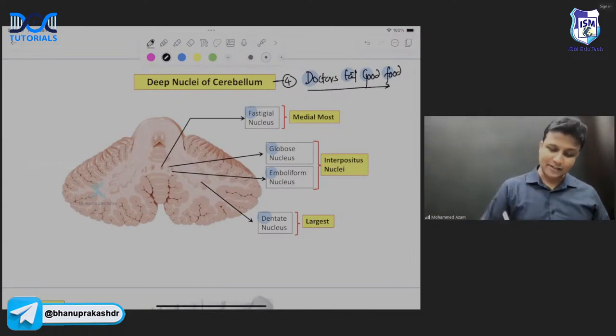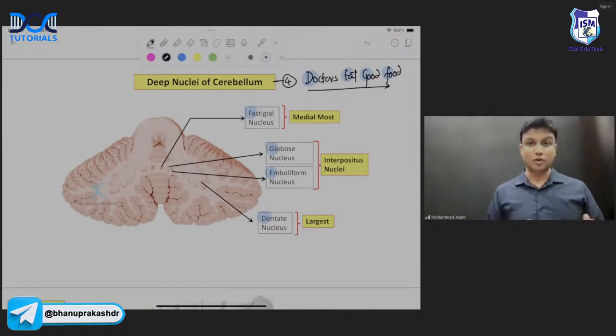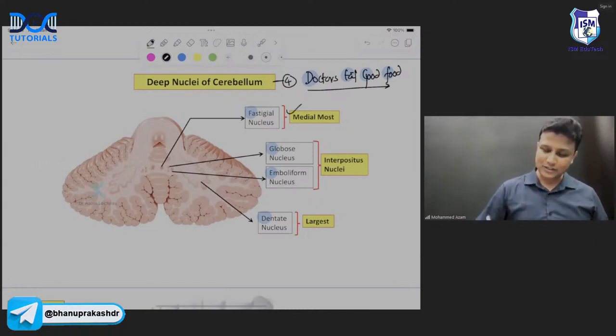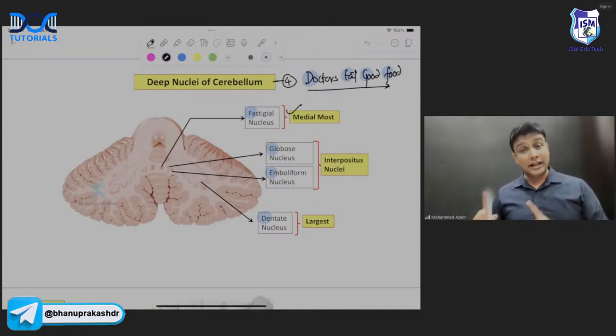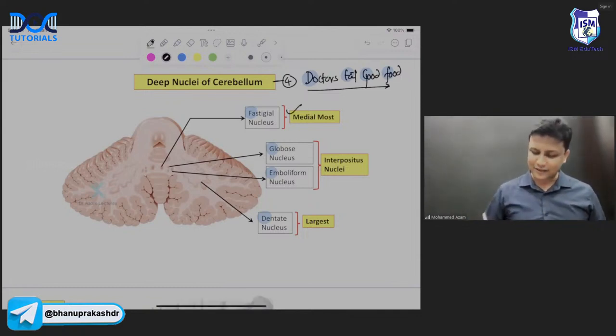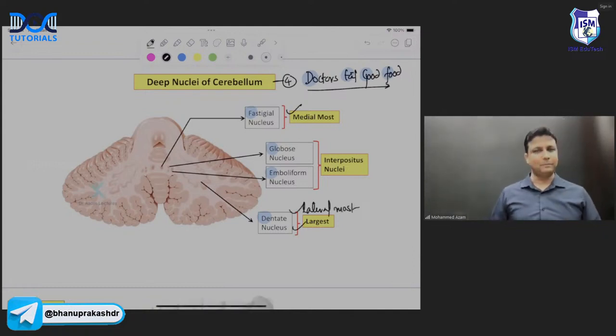Because they have recently asked in the exam, which is the medial most nucleus? Medial most is the fastigial one. Which is the lateral most nucleus? Of course, dentate. And dentate is not only the lateral most, it is the largest nucleus out of all the 4 of them. And you can very clearly see the diagram also.